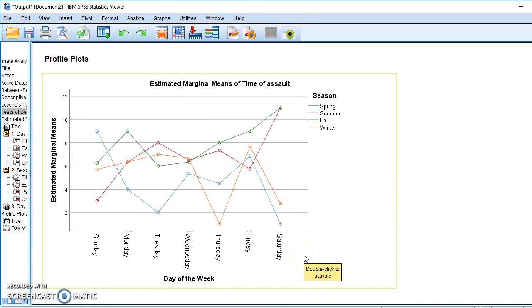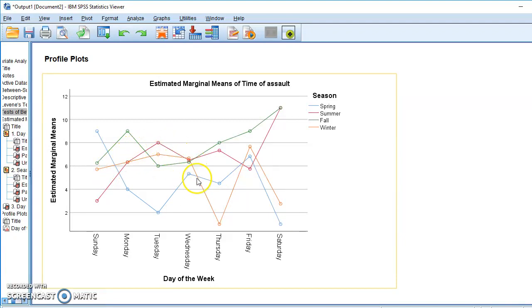One way to see if there's a statistically significant difference is looking at the plot. And typically if the lines are parallel to one another, there is typically not a statistically significant interaction. Here it looks like a string mess.